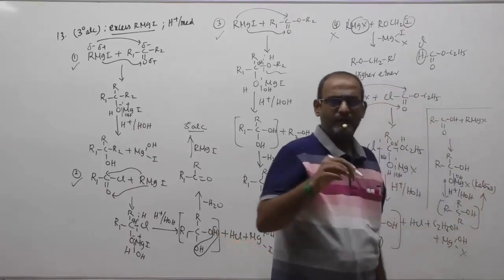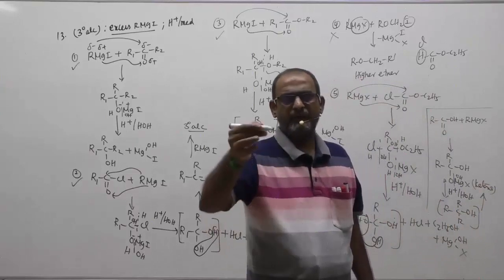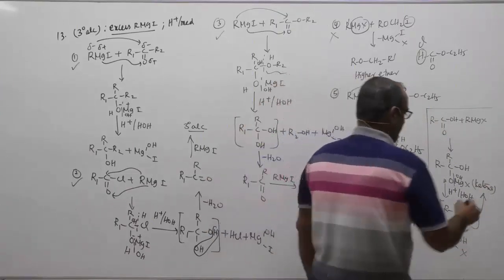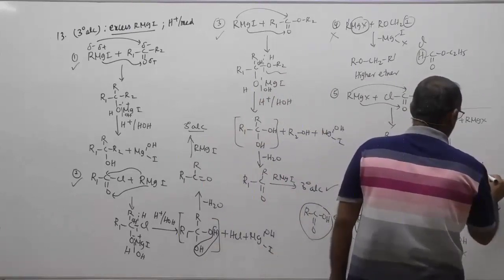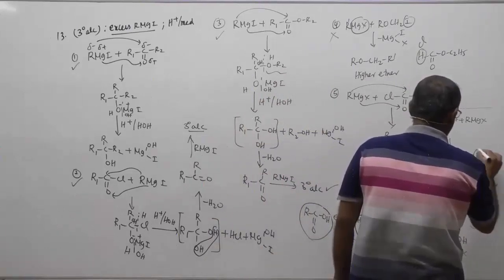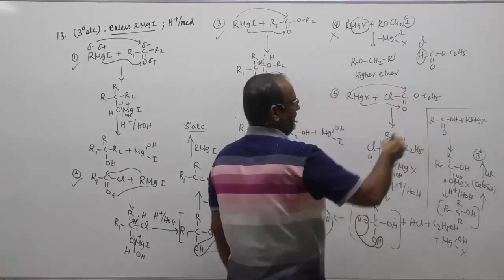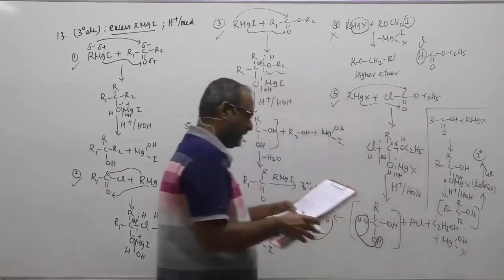And again, ketone will give you what? Ketone with Grignard reagent will give you the corresponding tertiary alcohol, children. Therefore, when you go further in reactions, definitely tertiary alcohol gets formed here also.